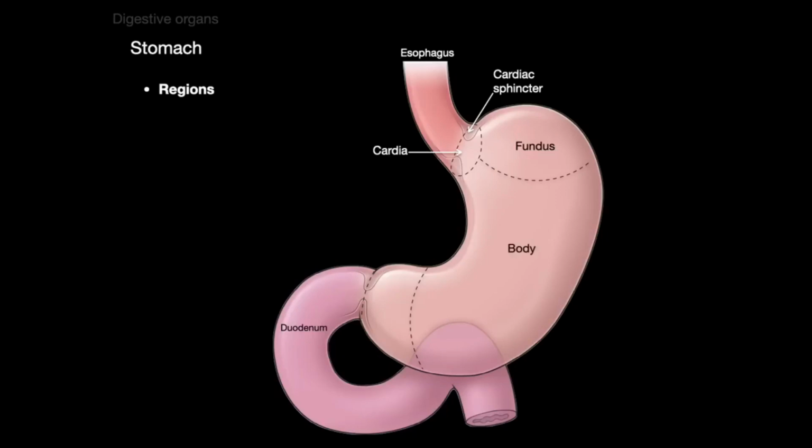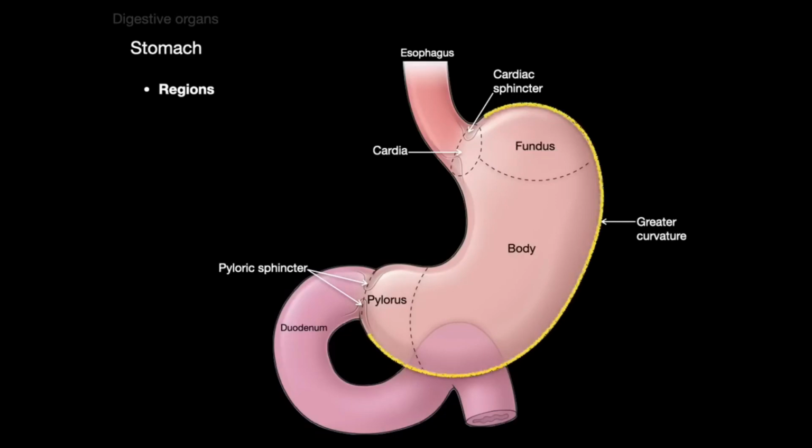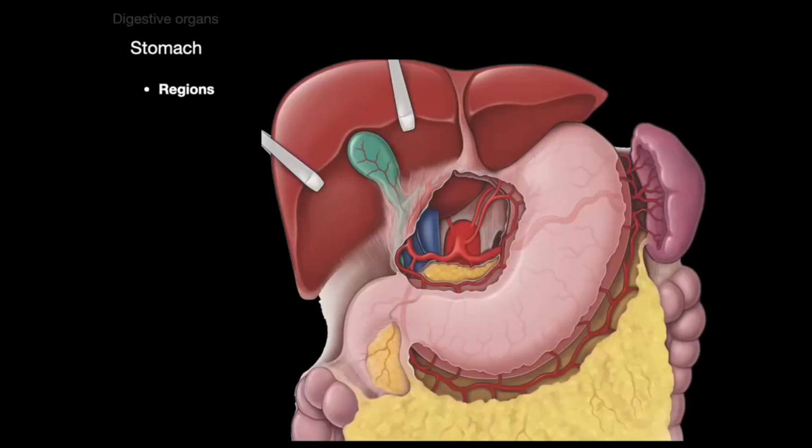There's the body of the stomach, the big part in the middle, and then the funneling part at the end is called the pylorus, which gives rise to the pyloric sphincter, a thickening of the inner circular layer of the muscularis externa that helps keep contents of the stomach and the small intestine separate. Then we have this very large curvature we call the greater curvature, and a smaller one called the lesser curvature on top. The lesser omentum attaches to the lesser curvature, and the greater omentum attaches to the greater curvature.